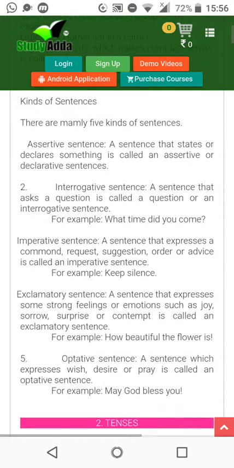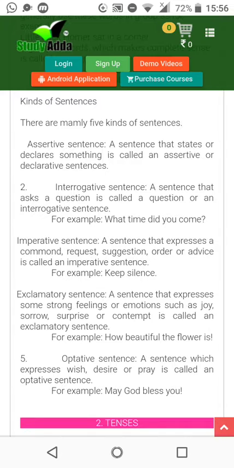Now, exclamatory sentence. This is the easiest sentence to form, or to find: a line and a dot. This is the exclamation mark. Wherever this is made, that is an exclamatory sentence, where an exclamation mark is made. Now how is it used?